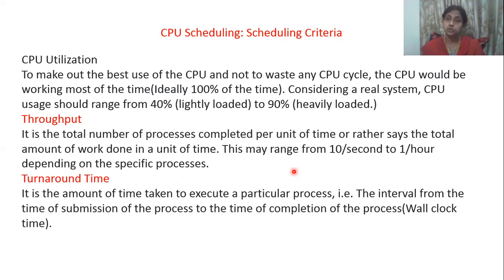To have suitable, efficient CPU scheduling, what criteria do we need to use? First is CPU utilization. How well we utilize the CPU is very important. That is the first criterion. CPU utilization means that every time the CPU should run continuously. Then it is called best utilization of the CPU. There should be no idle time.